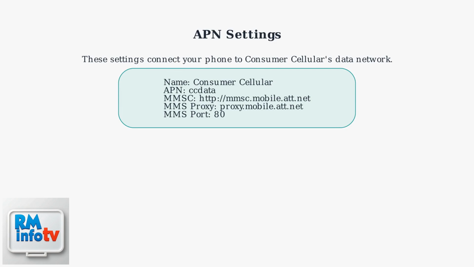For the correct APN settings, make sure your APN is set to: Name, Consumer Cellular; APN, CC data; MMSC, http://mmsc.mobile.att.net; MMS proxy, proxy.mobile.att.net; MMS port, 80.